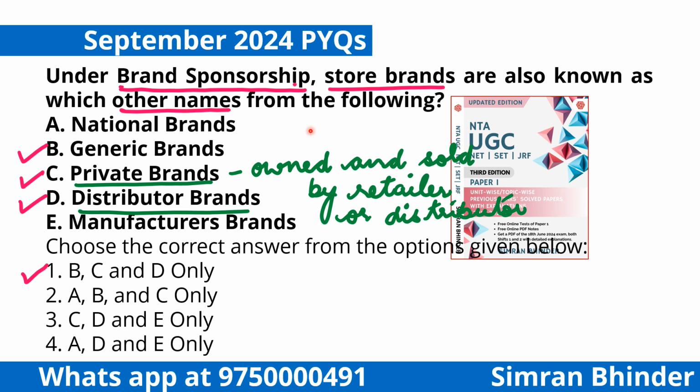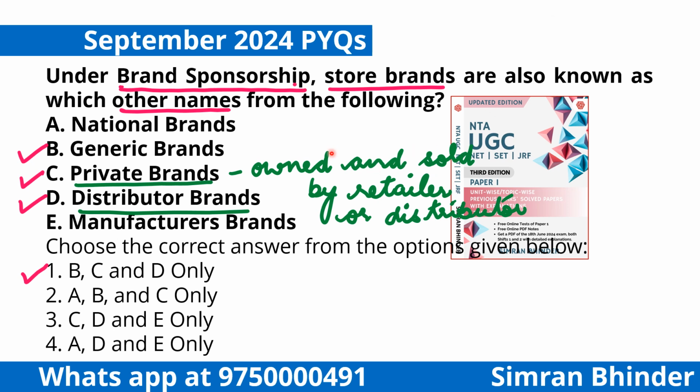You should know that store brands are developed by retailers or distributors and they are sold under their own brand name. I repeat, store brands are developed by retailers or distributors and sold under their own brand name, and they are exclusive to a specific retailer. They are store brands and they are also called private brands. Now private brands have the same definition. They are owned and sold by the retailer or distributor.